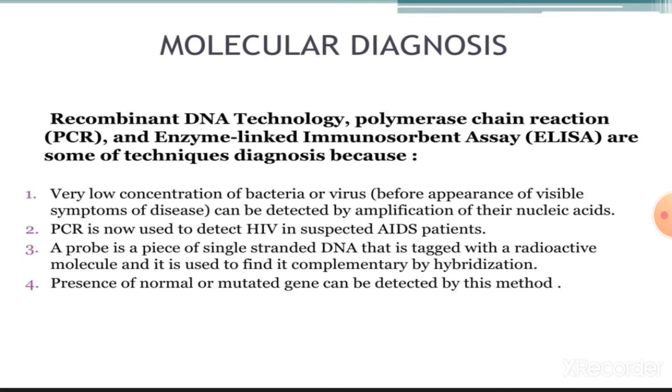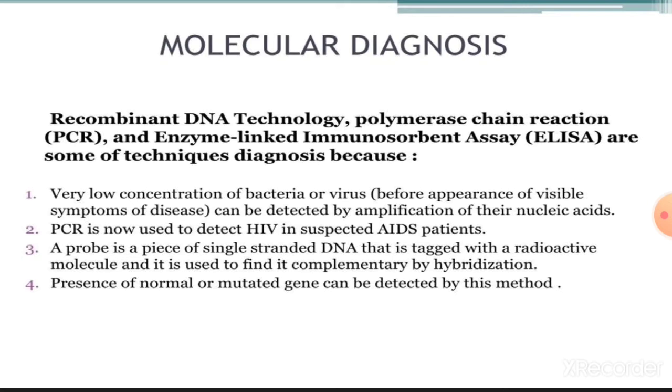These techniques are needed because of the very low concentration of bacteria or viruses before the appearance of visible symptoms or disease; they can be detected by amplification of the nucleic acid. PCR is now used to detect HIV in suspected AIDS patients.